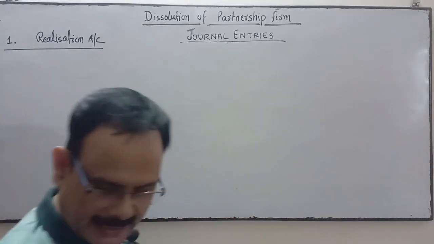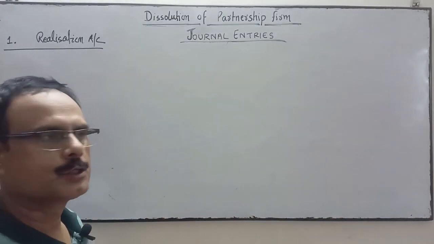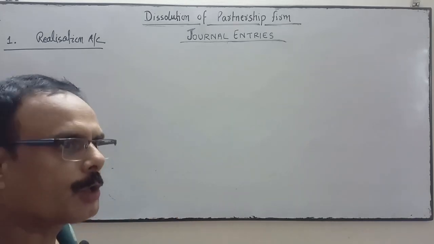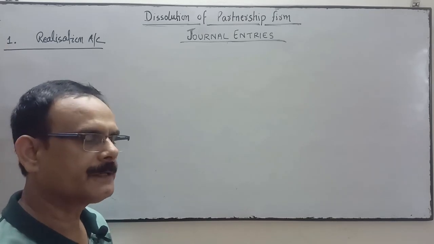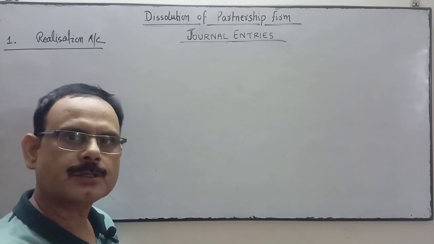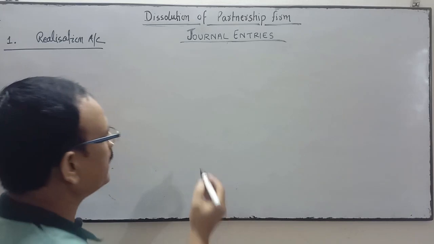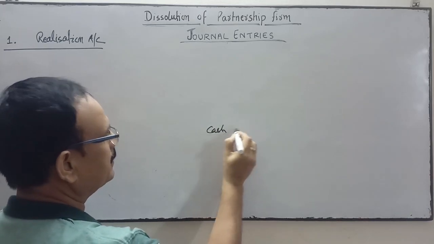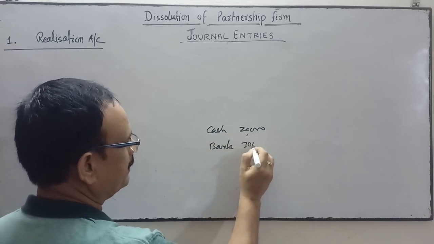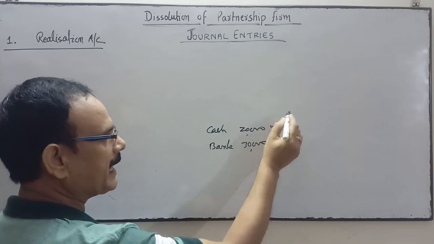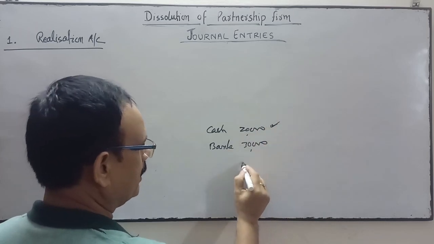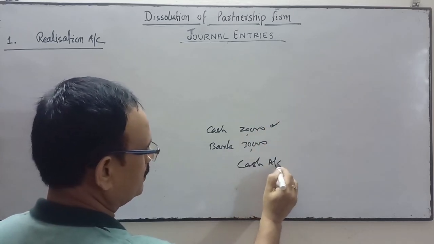Now what is next in the asset side? Cash and bank. For cash and bank, only one account will be opened, either the cash account or the bank account, as per our convenience. If both balances are given, cash balance 20,000 and bank balance 30,000, then you open either the cash account or the bank account. Suppose I open the cash account.